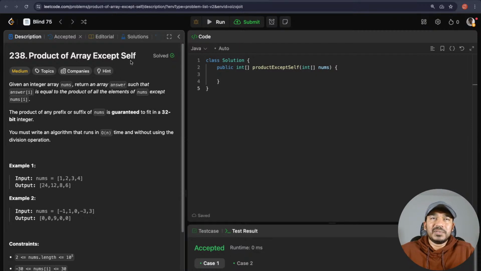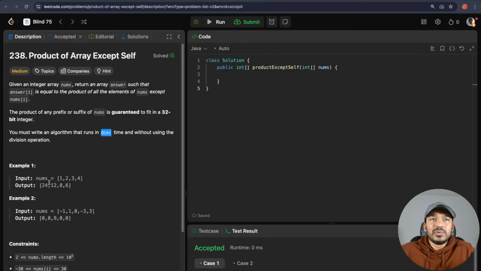Product of array except self. LeetCode 238, product of array except self. It's a LeetCode medium problem. Given an integer array nums, return an array answer such that answer of i is equal to the product of all the elements of nums except nums of i. The product of any prefix or suffix of nums is guaranteed to fit in a 32-bit integer. You must write an algorithm that runs in O of n time and without using the division operation.